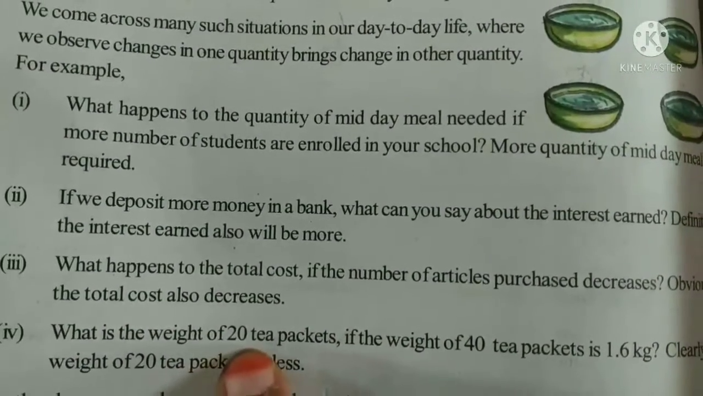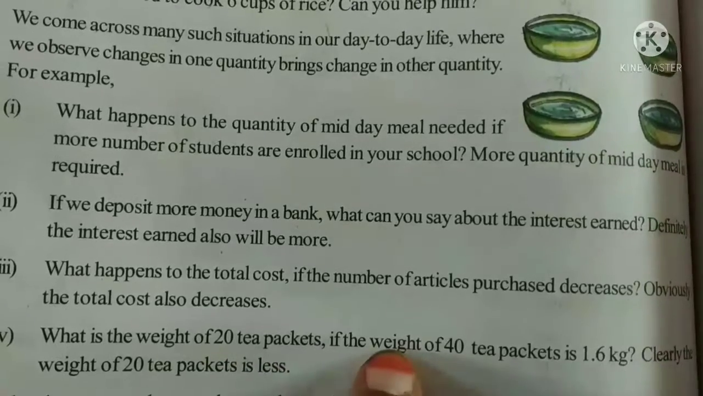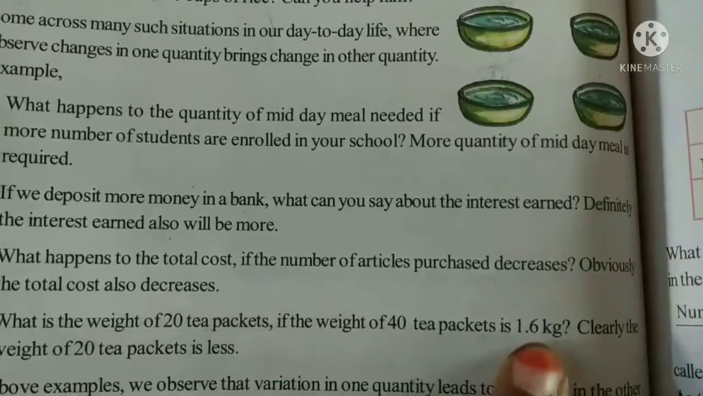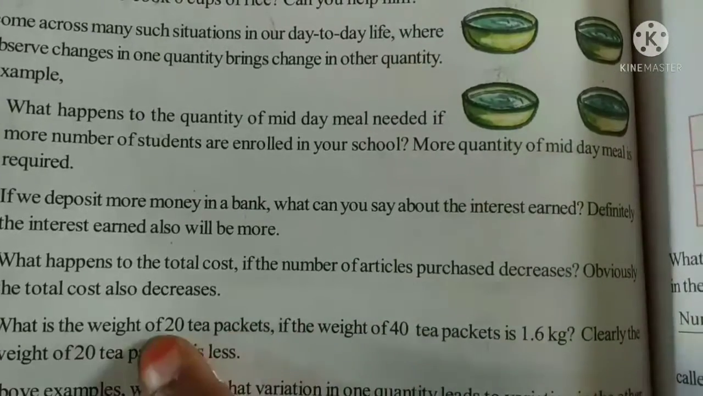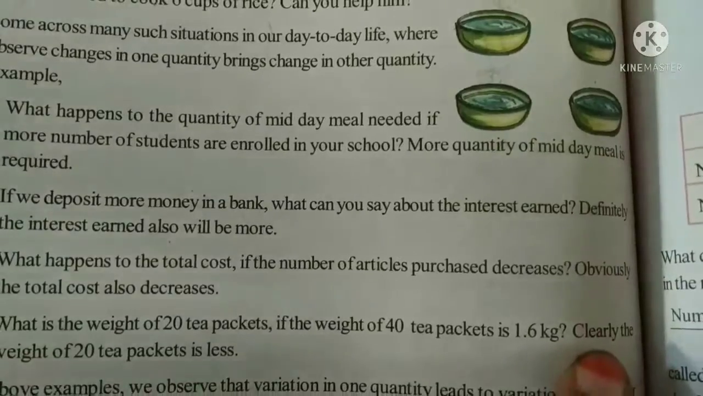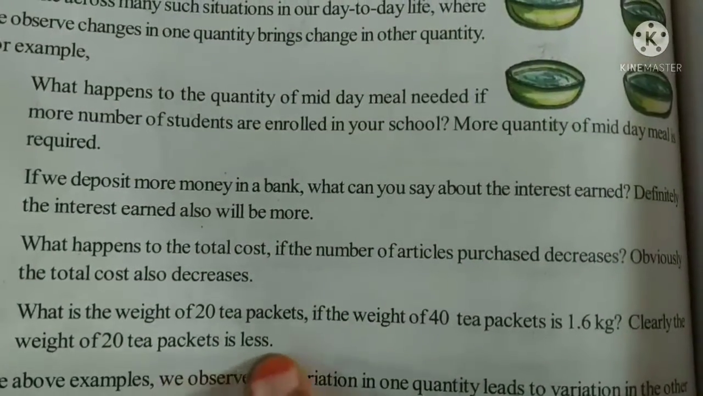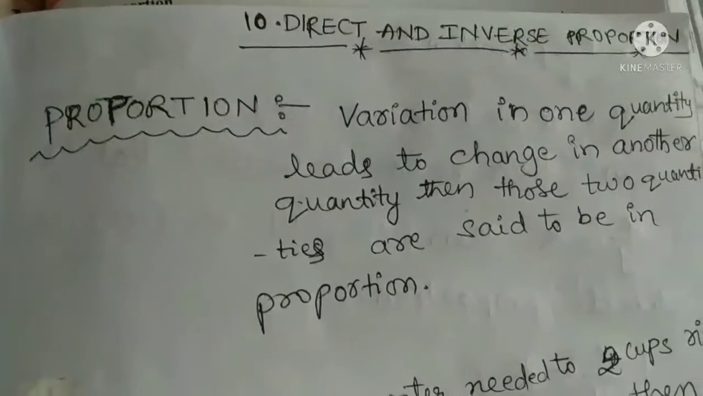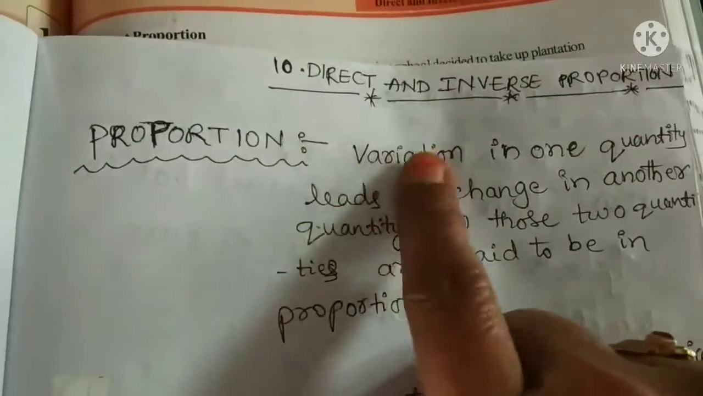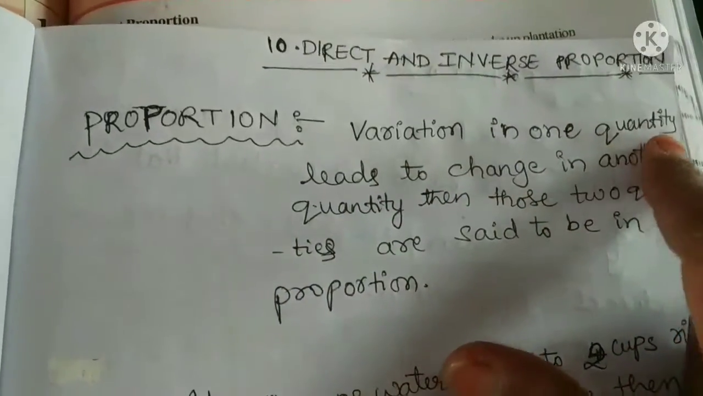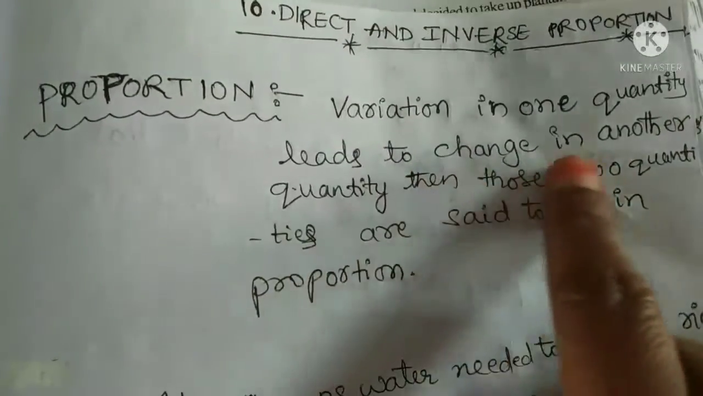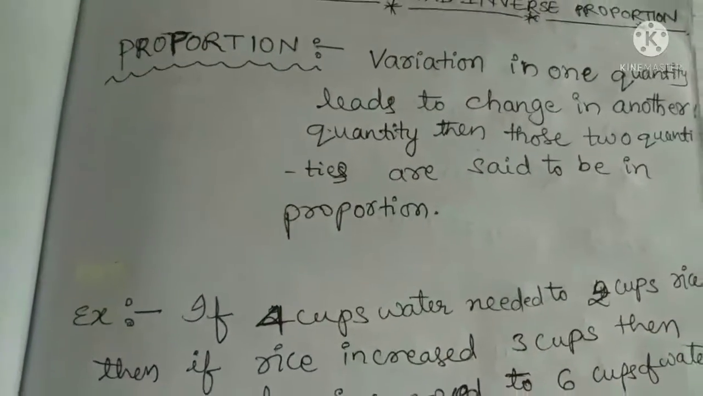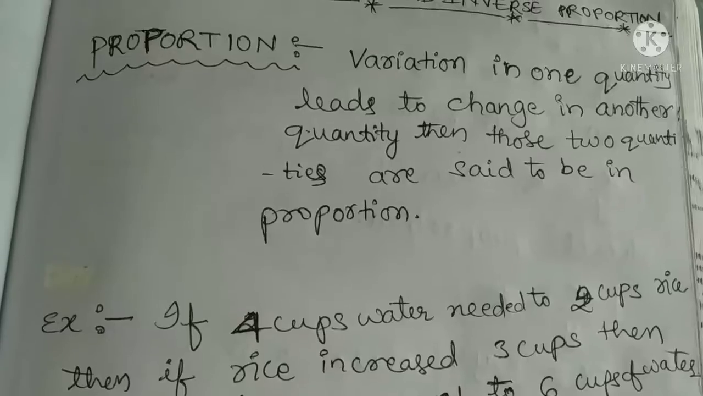If the weight of 40 tea packets is 1.6 kg, then what is the weight of 20 tea packets? It will be half. Clearly, the weight of 20 tea packets is less. By the above examples, we can conclude the definition of variation, which means change. A change in one quantity leads to a change in another quantity. Then those two quantities are said to be in proportion.